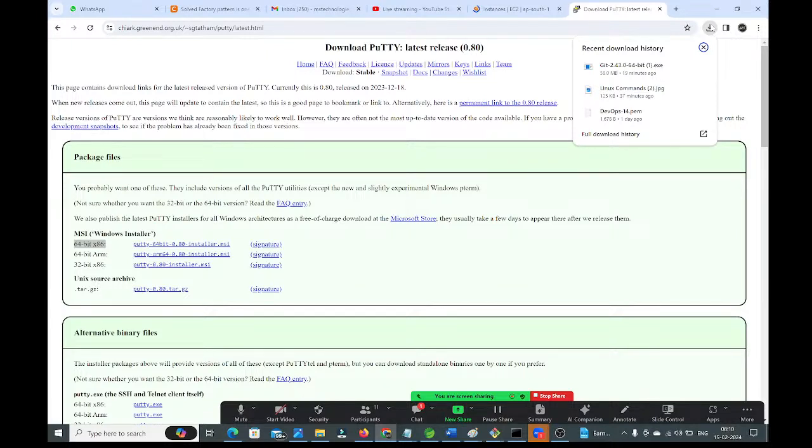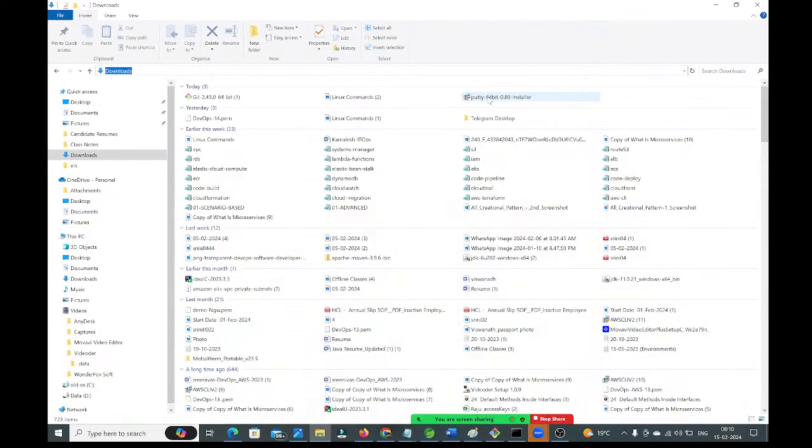Just double click on that. In the downloads folder, you will get the putty installer. Double click on this, right? Putty will be installed in your system. Okay, very good. So now an important point, guys.